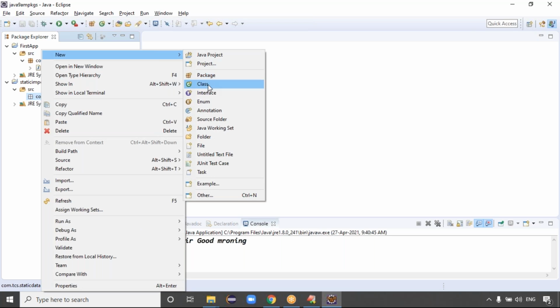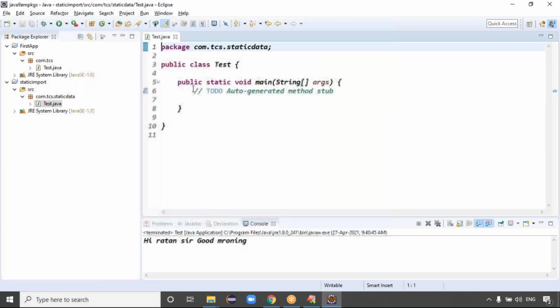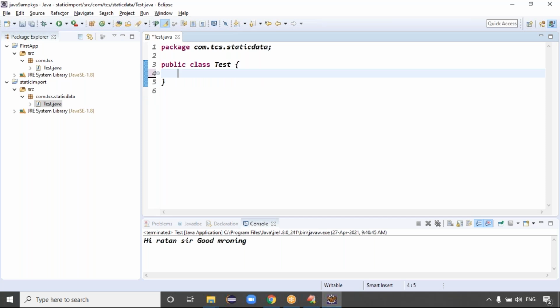I want to create a class. Assume the class name is Test. I don't want the main method, sorry, I removed the main method. Here in the Test class, I want to create a static variable: static int courseFee is 3000. And I can declare one static method.